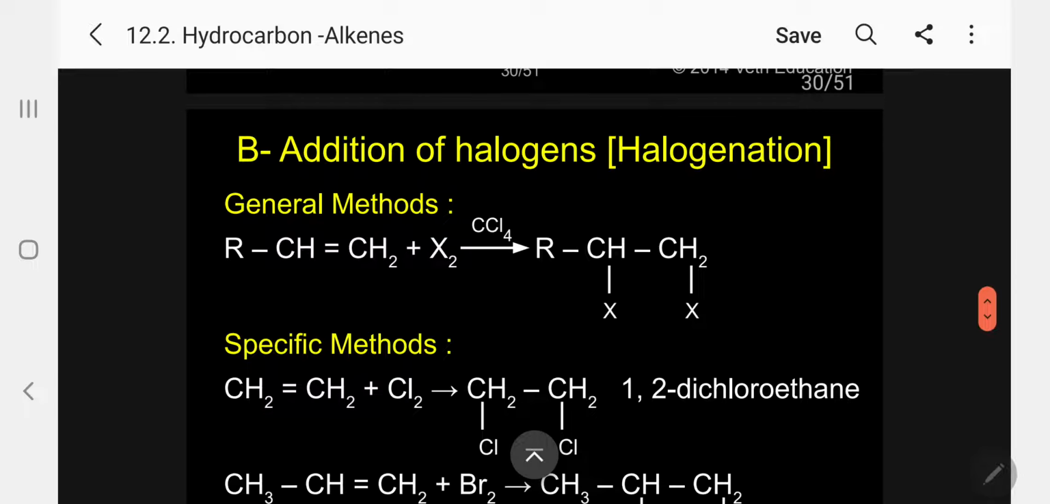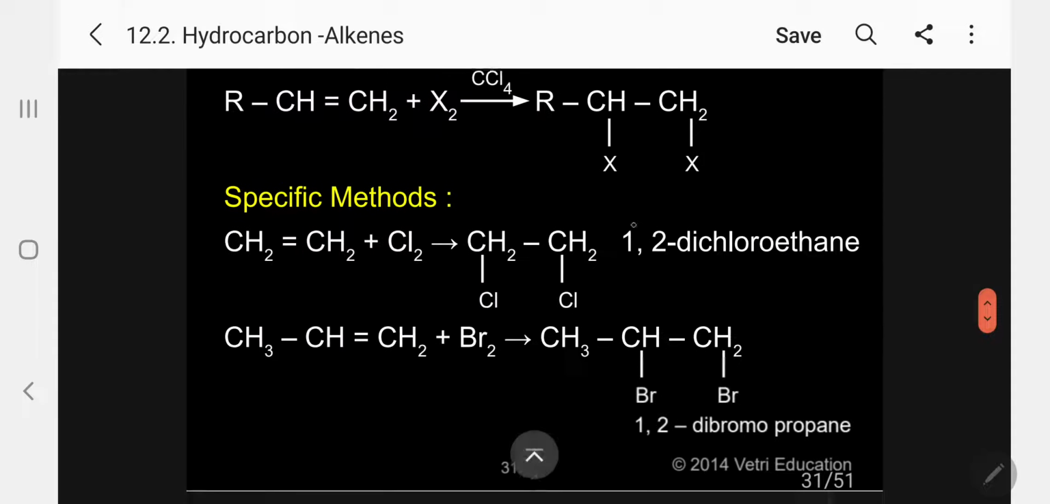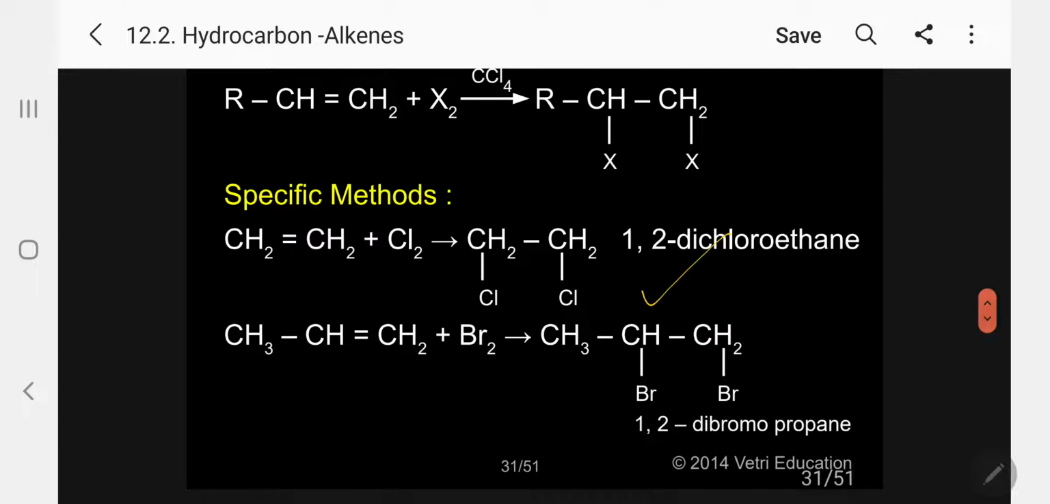The next one, addition of halogens. Kindly follow. As usual, RCH=CH2 with X2, in presence of an inert solvent, carbon tetrachloride, the X X will be added and the unsaturated compound will be converted into saturated. A specific example: I am adding chlorine to ethylene. It forms 1,2 dichloroethane. In the same way, if you add bromine to propene, the product is 1,2 dibromopropane. Kindly follow.